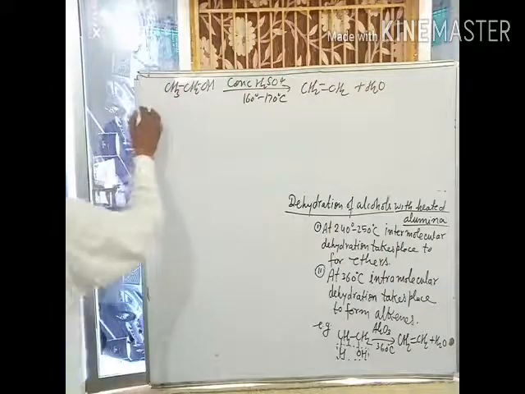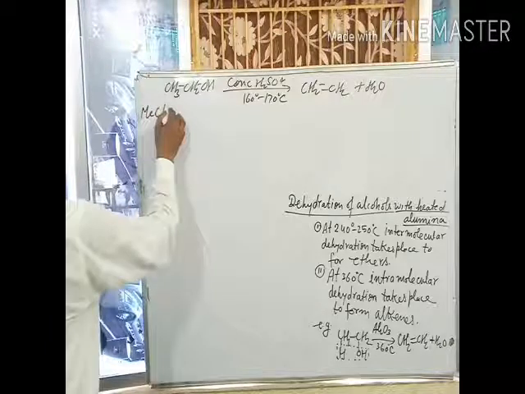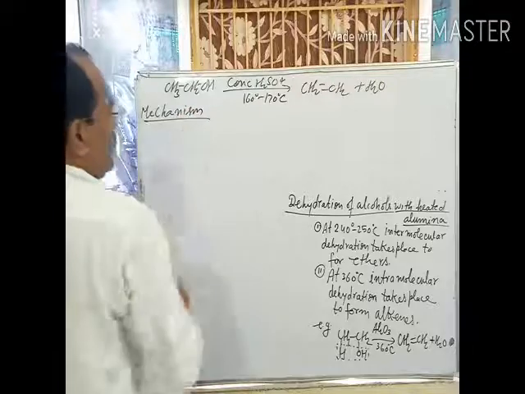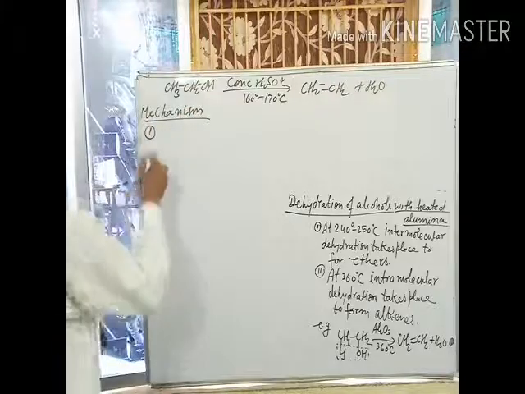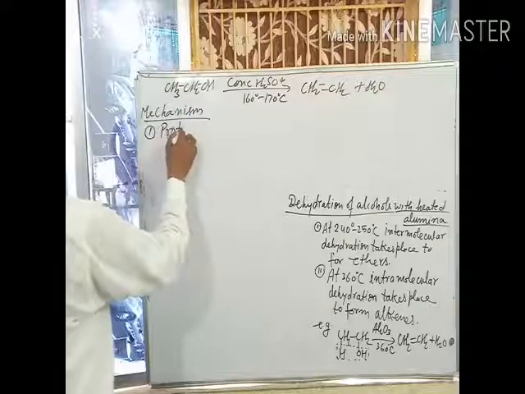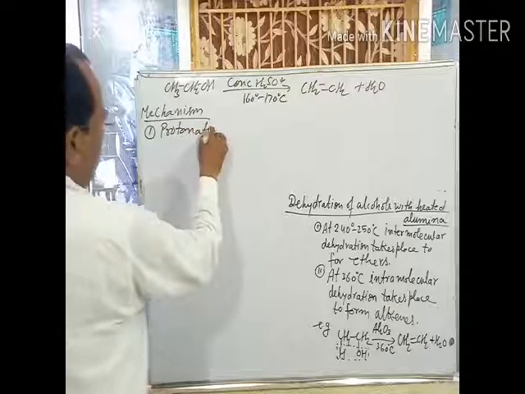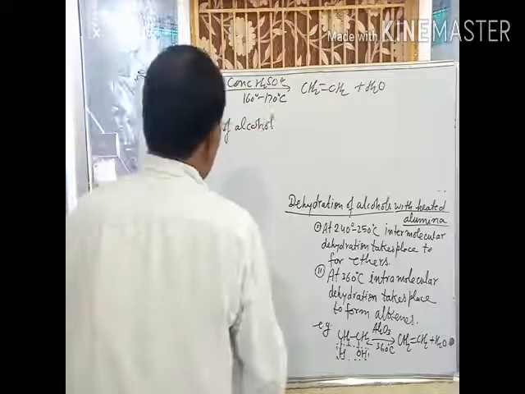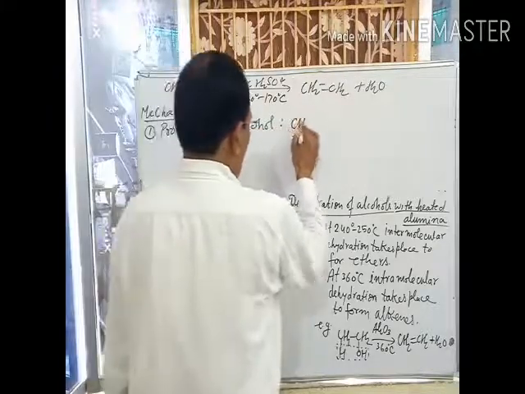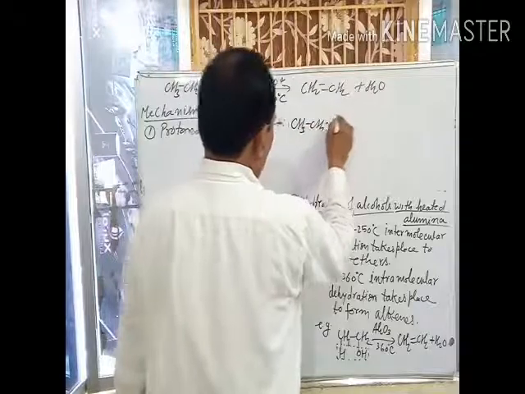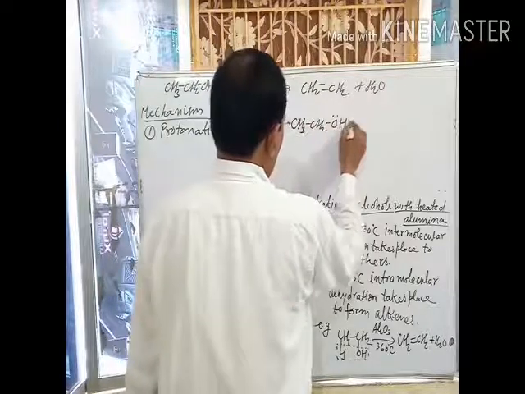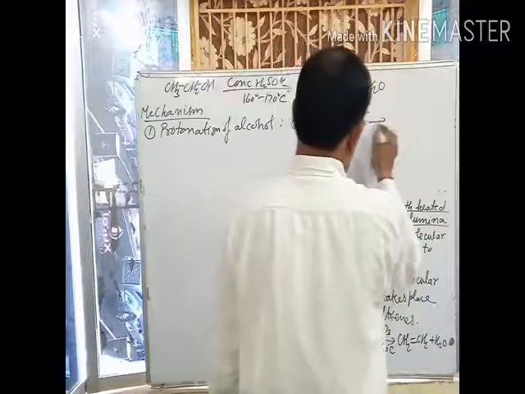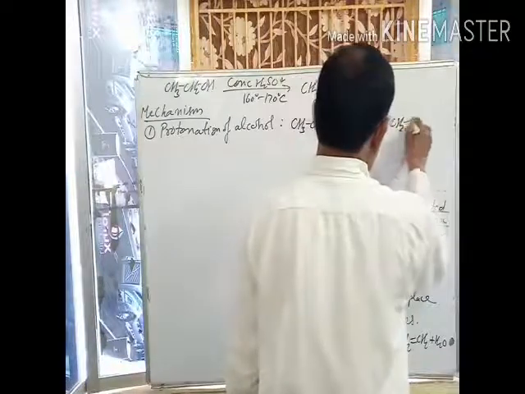Then what is the mechanism? The mechanism of this reaction can be written as: the first step is the protonation of alcohol. Ethyl alcohol gets protonated by a proton provided by concentrated sulfuric acid and gives protonated alcohol.